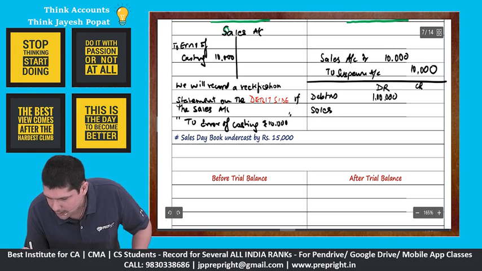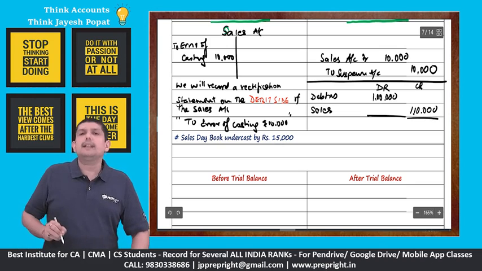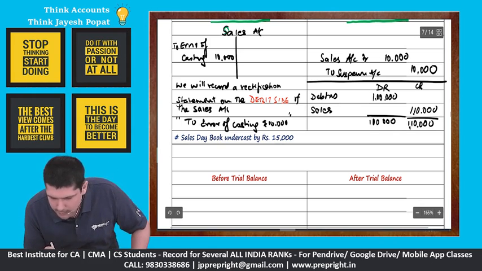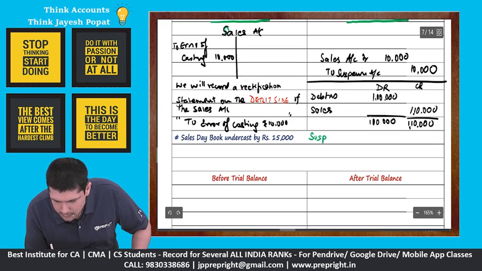We have our sales. Sales is overcast, so it is more by 10,000. So sales is 110, and this debit and credit does not match. Here the debit side total is 1 lakh and the credit side total is 1 lakh 10. So to temporarily match the trial balance, we will have